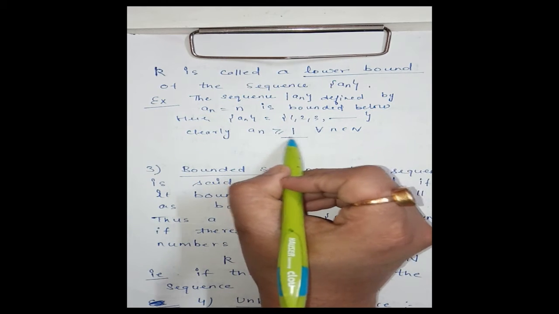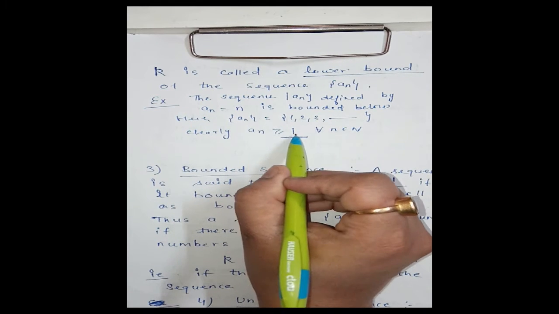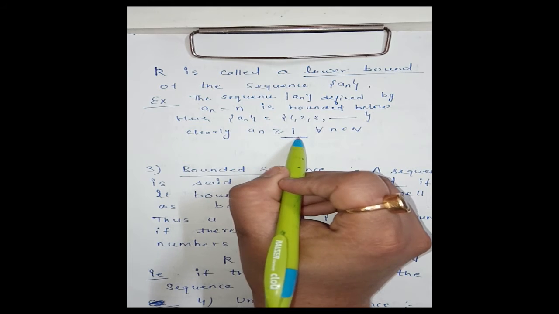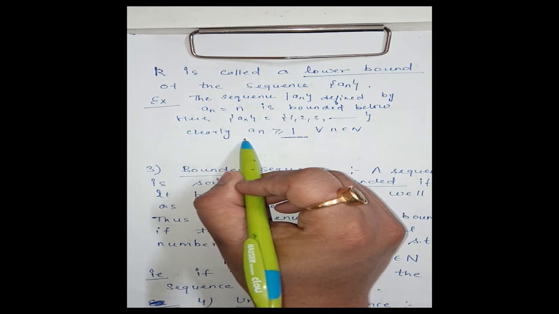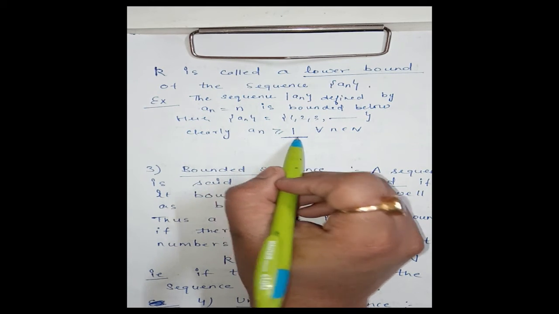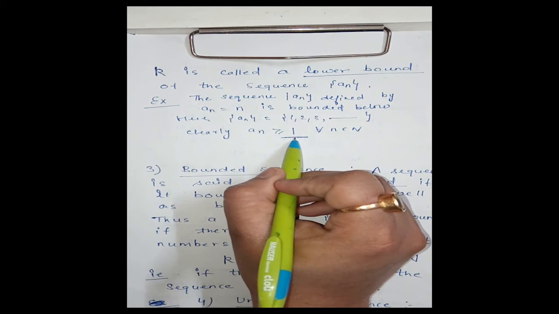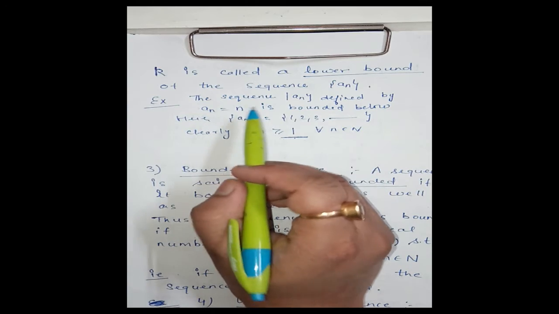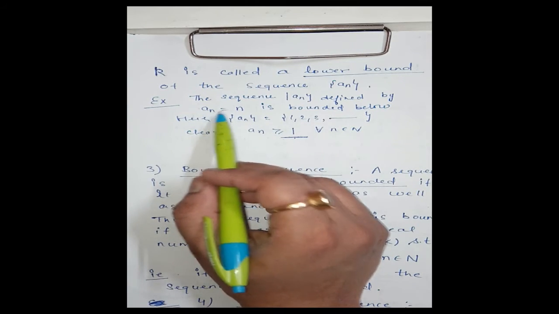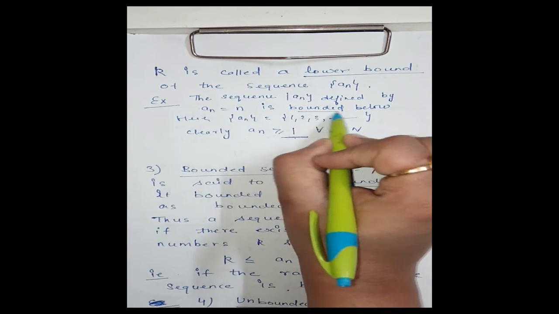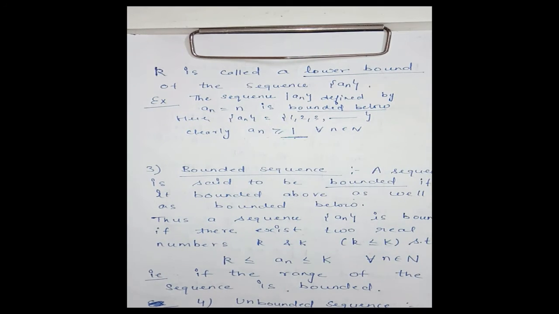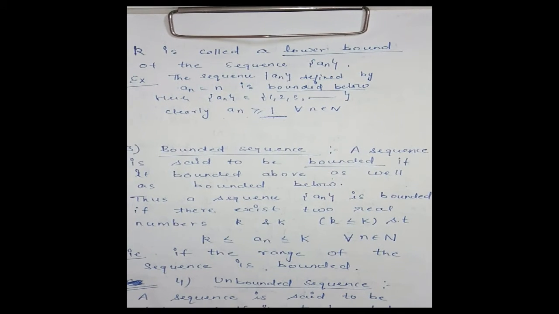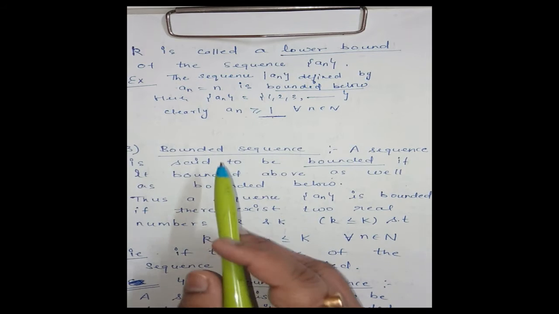That means here we have this real number k, small k is 1, such that every term of the sequence a_n is greater than or equal to 1. This k is called the lower bound. Here 1 is the lower bound. Clear? The sequence a_n defined by a_n is equal to n is bounded below. This is the definition of a bounded below sequence. Clear? Now we have bounded sequence.